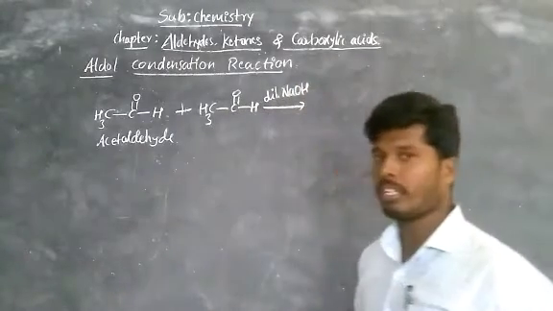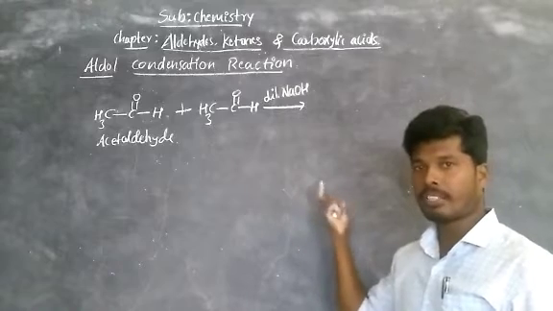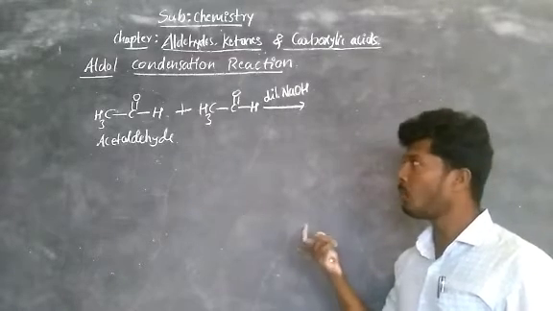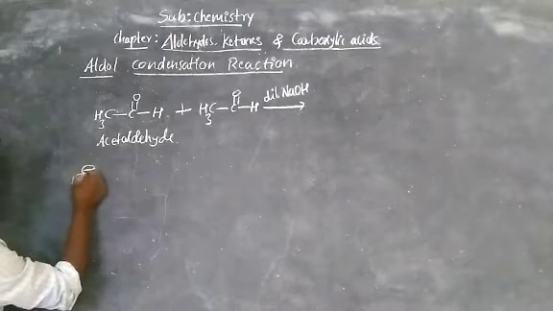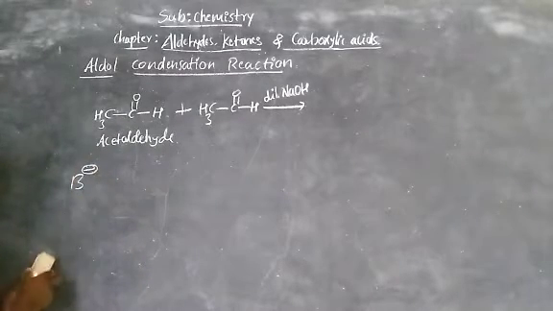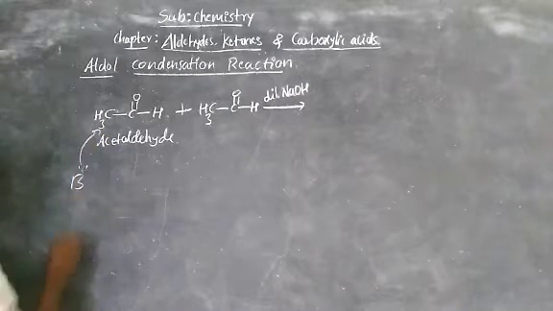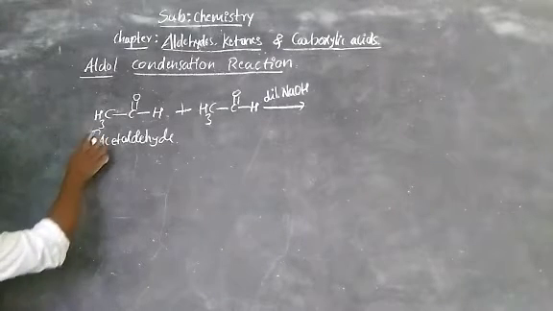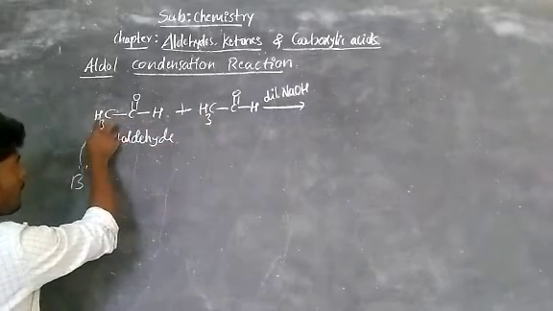Now you know, in the previous introduction about reactions involving alpha hydrogen, I told you when we put a base B, this minus charge is nothing but a lone pair of electrons. It abstracts alpha hydrogen, right? Here there is an alpha carbon and alpha hydrogen, here also an alpha carbon and alpha hydrogen.